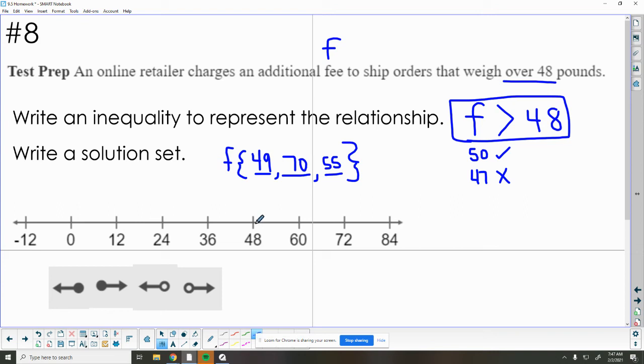So let's find those on here. 49 is going to be around here, 70 is around here, 55 is around here. Now I need to find 48 on my graph, and I notice it is not included. It's not equal to it, so I want that open one. My garage door is not shut, so I want the open one. Here's 48 and my dots for the solution go to the right. So I place this on 48 and then it's anything bigger than 48.